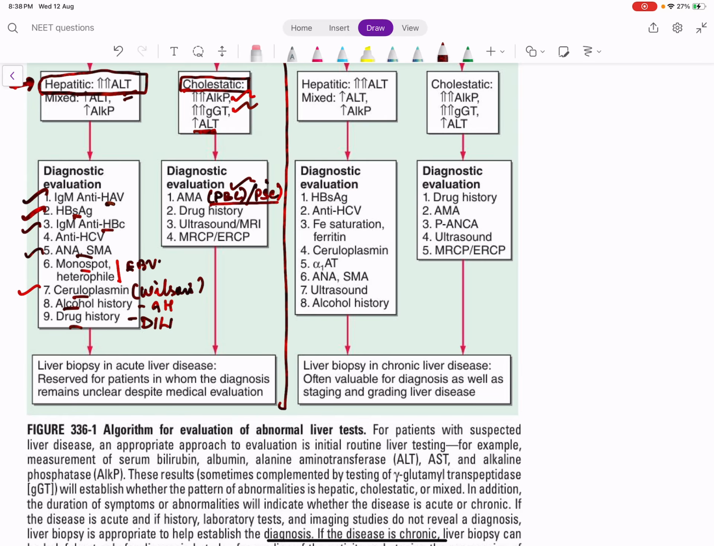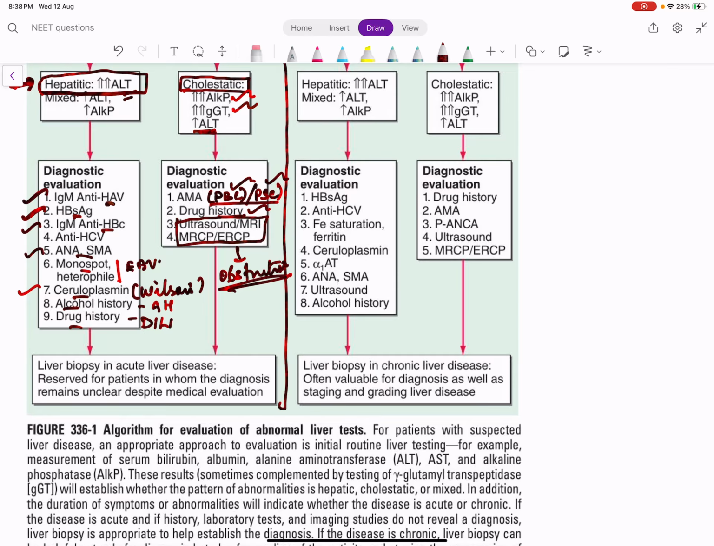So PBC, PSC, and of course some drugs cause a cholestatic pattern, but the most important thing is if there is a cholestatic pattern, we should always rule out obstructive disease by doing an MRCP or ERCP. MRCP is magnetic resonance cholangiopancreatography. It is an investigation used to look at the biliary tract and pancreatic system. ERCP is endoscopic retrograde cholangiopancreatography. It's both a diagnostic and therapeutic procedure.